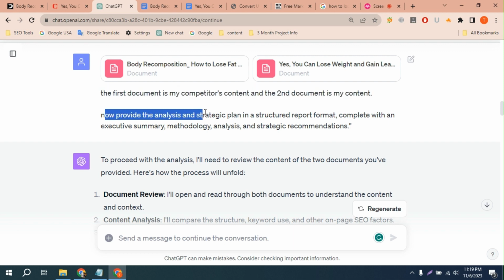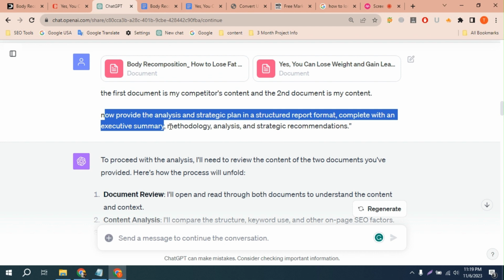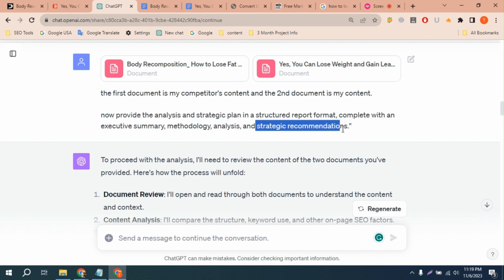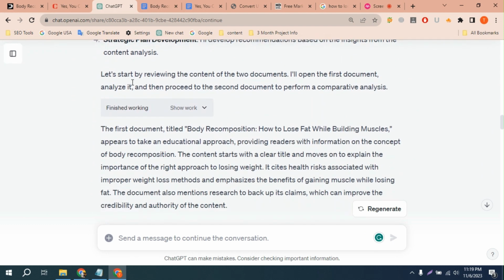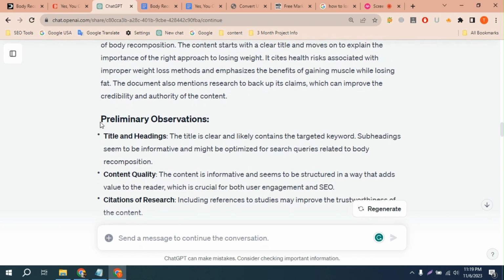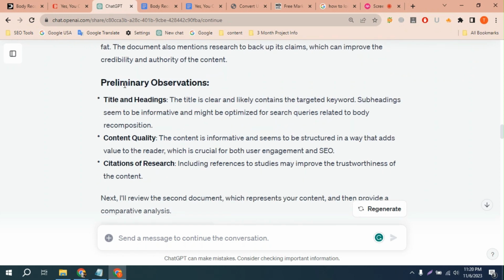Now provide the analysis and strategic plan in a structured report format, complete with an executive summary, methodology, analysis, and strategic recommendations. Then it proceeded, and first it finished the first document, which is my competitor content, and it gave me a preliminary observation.